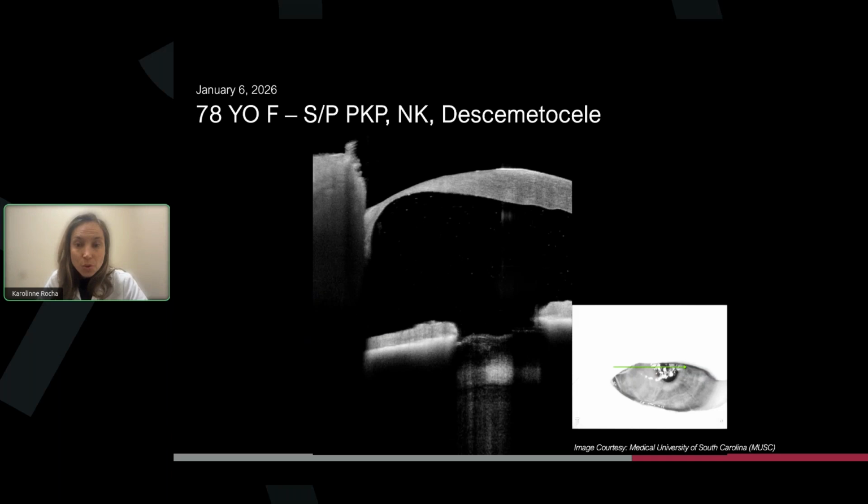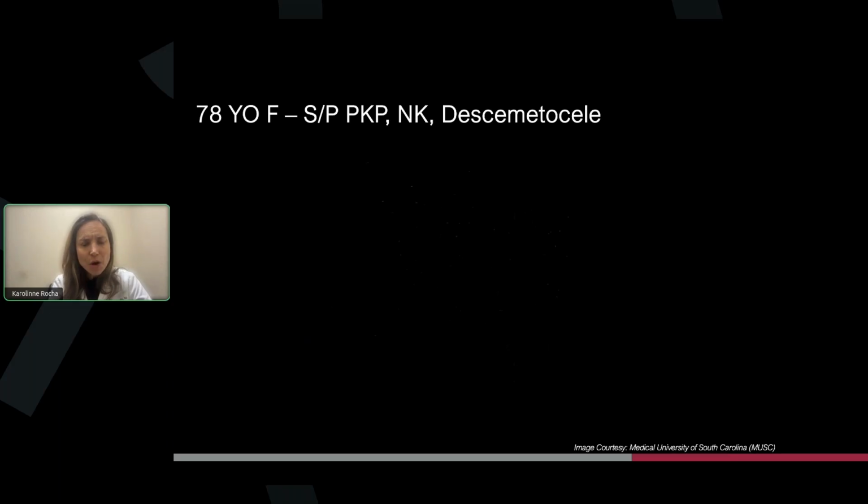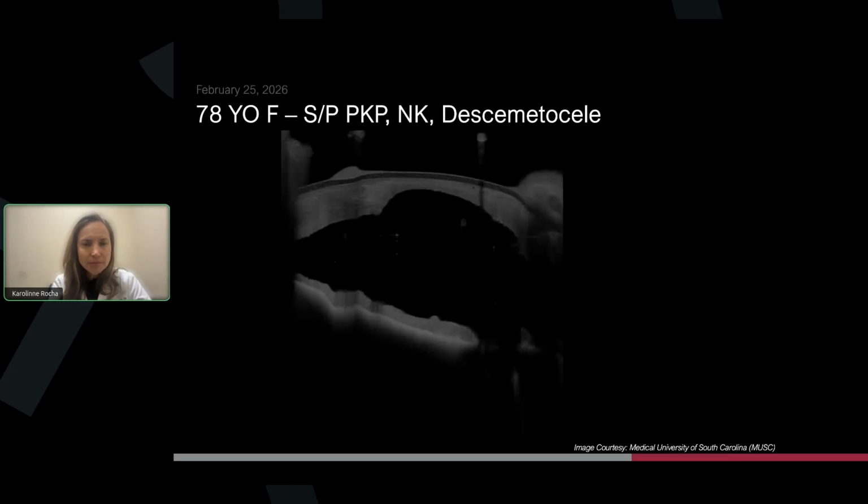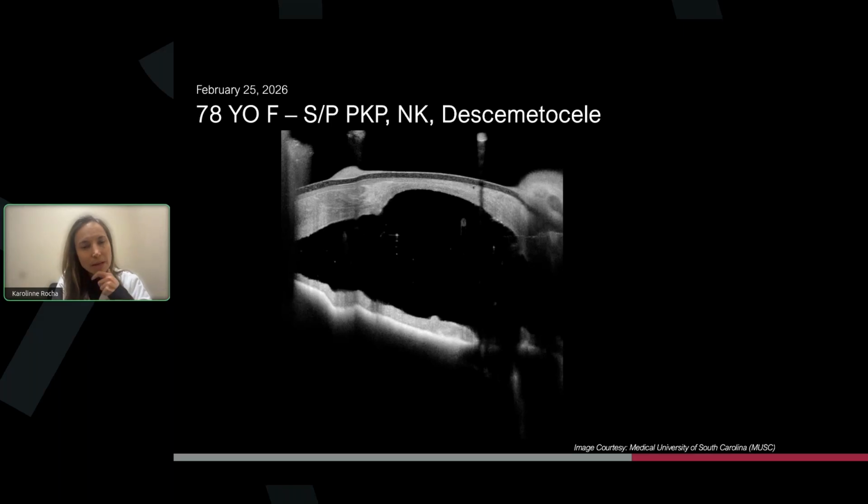We did a tarsorrhaphy. We didn't want to do another graft with, again, very, very high risk of perforation, but it's so easy then to follow and see that exact point she was getting better. And we didn't need to redo a transplant or do a corneal patch graft. And every time she comes in, we recheck and see how she's doing.